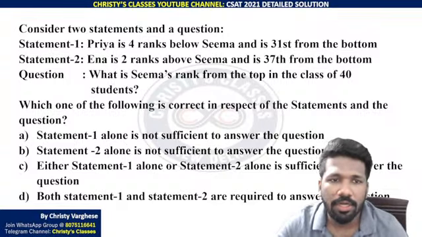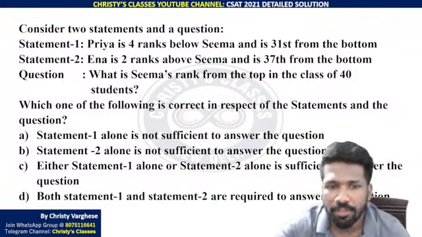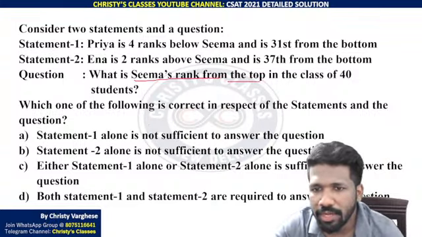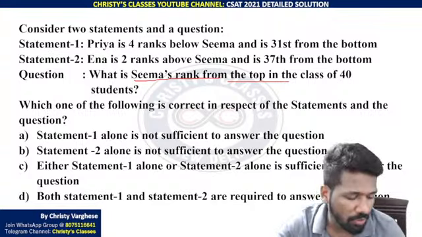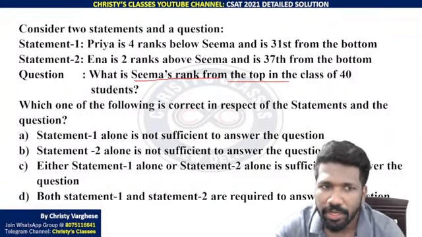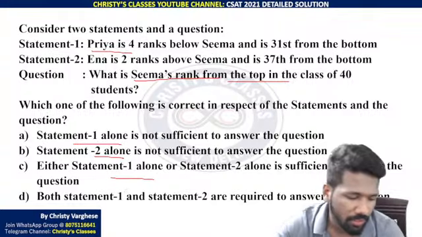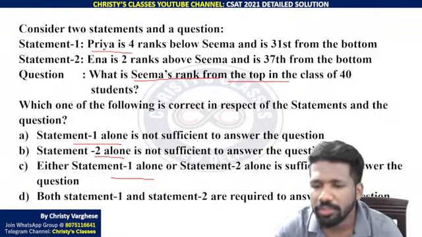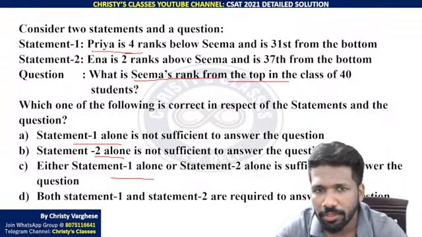Okay, so I'll start explaining the data sufficiency problem. What is the question? What is Seema's rank from the top in the class of 40 students? The class of 40 students is mentioned in the question. Let us take statement 1. Four options are there: statement 1 alone is not sufficient; statement 2 alone is not sufficient; either statement 1 or statement 2 alone is sufficient; both statements 1 and 2 are required. So let us check whether statement 1 alone is sufficient or not.